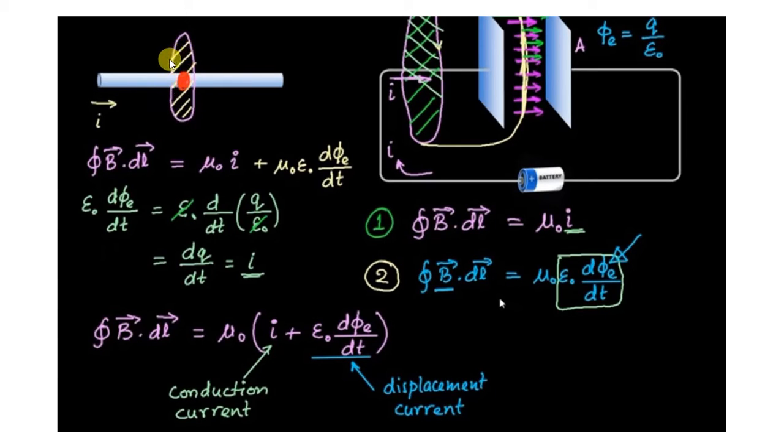So this wire produces a magnetic field. How much magnetic field is produced? The integration of B into dl. This round shows that it is a closed line integral. The closed line integral, the integration of B into dl, gives us mu 0 into I. Mu 0 is the permeability, which I also explained, and I is the total current. So due to this phenomenon we get the integration of B into dl.